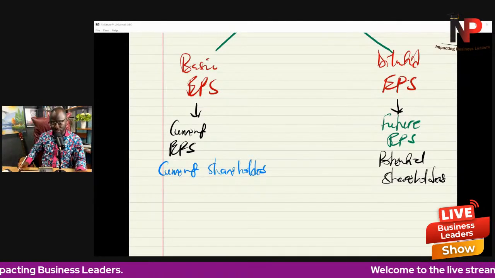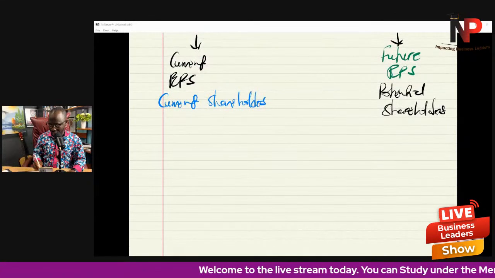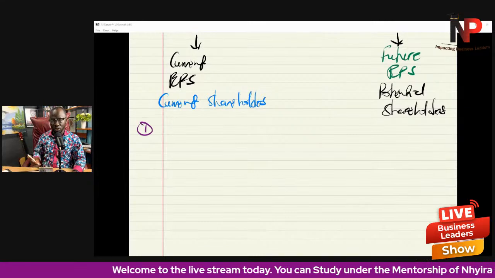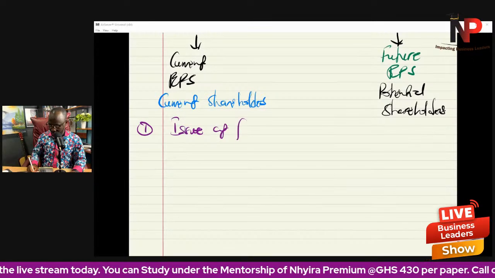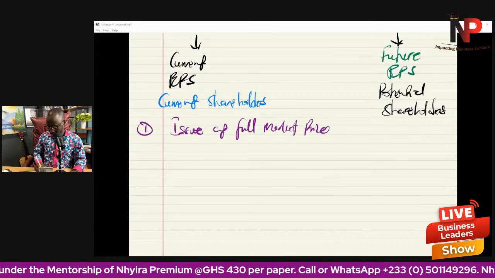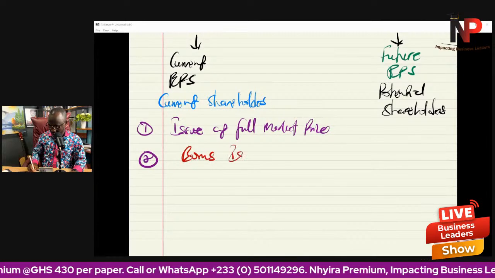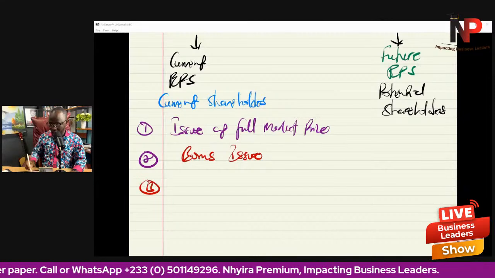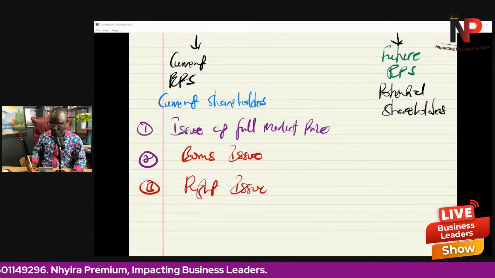It is for this reason that there are three sub-scenarios under the basic earnings per share that we must know about: issue at full market price, bonus issue, and then rights issues. Very, very important.